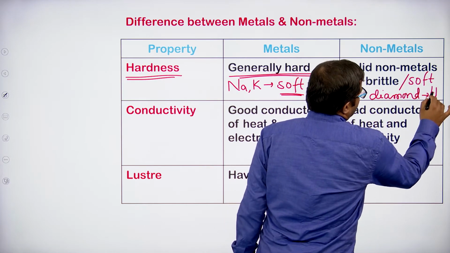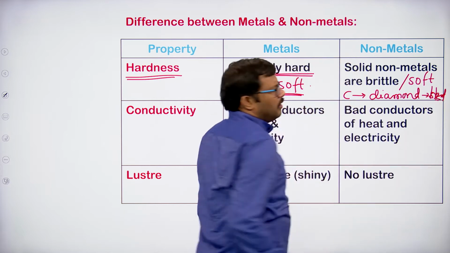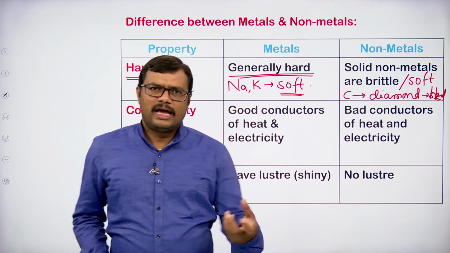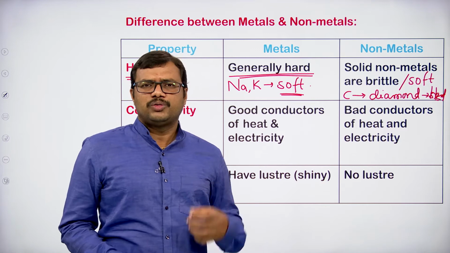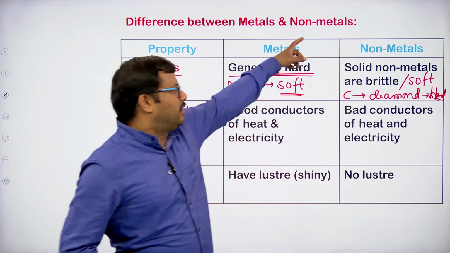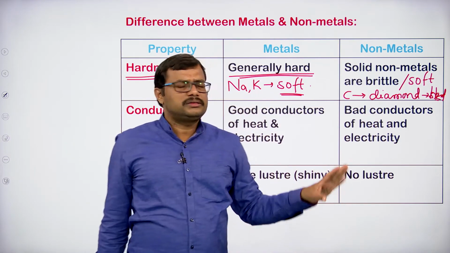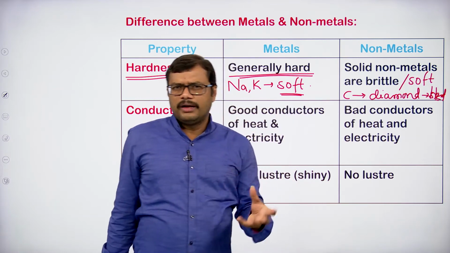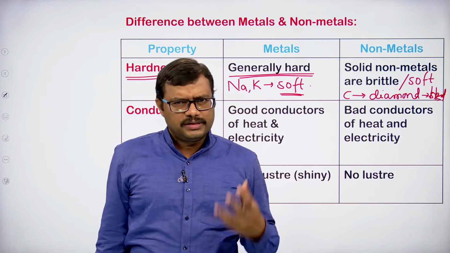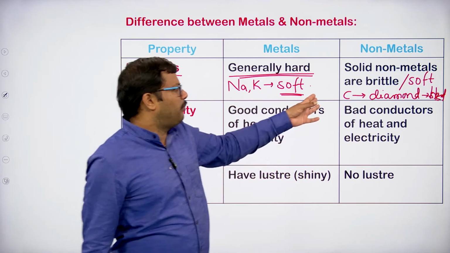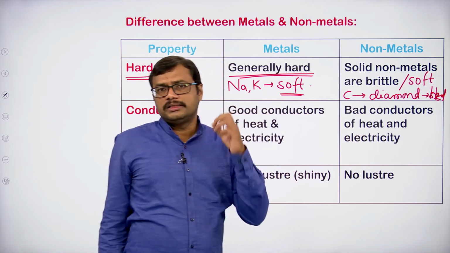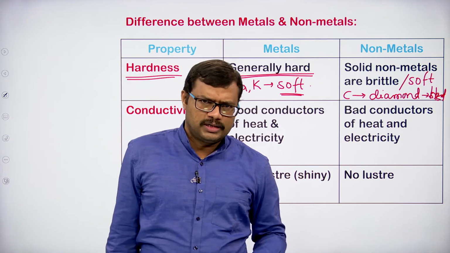Diamond we know is the hardest substance, right. Diamond is made up of carbon atoms. What is carbon? Carbon is a non-metal. So generally non-metals are very brittle or they will be soft, but of course there are some exceptions. We have carbon in the form of diamond, which is the hardest substance known.